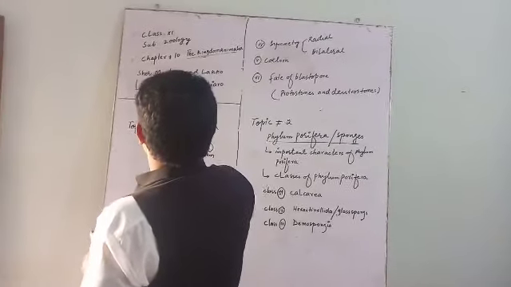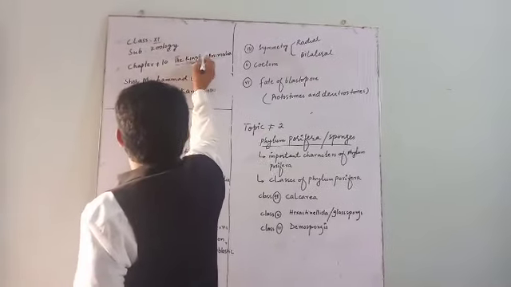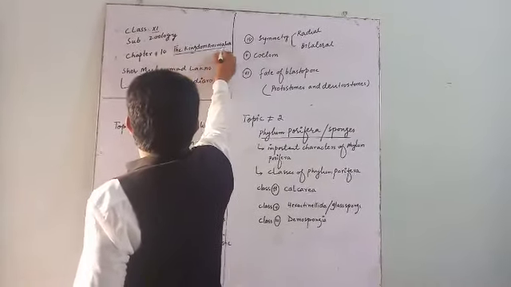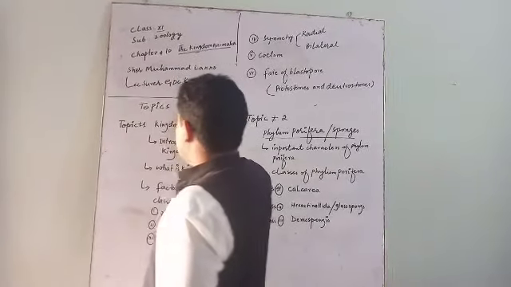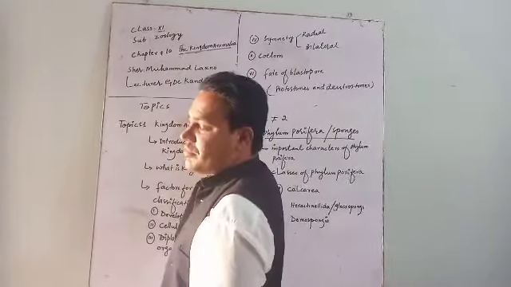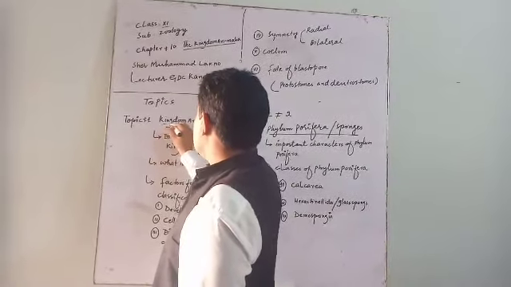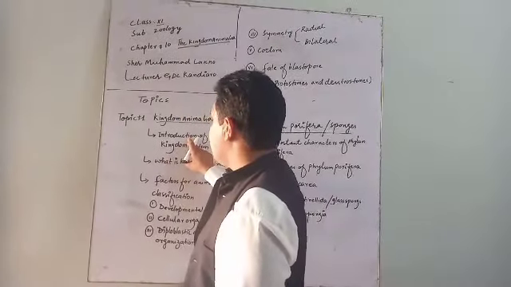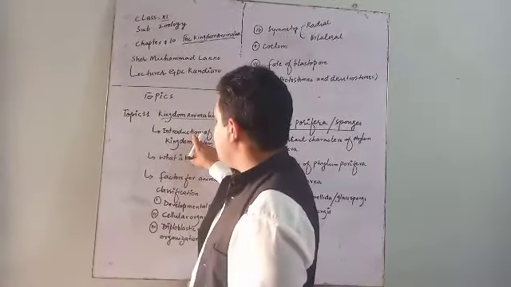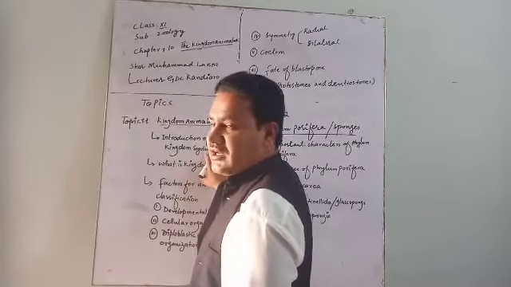Class first year. The topic is kingdom Animalia. I have selected two topics. One topic is kingdom Animalia. In this topic, we will discuss the introduction of the kingdom system in living systems.